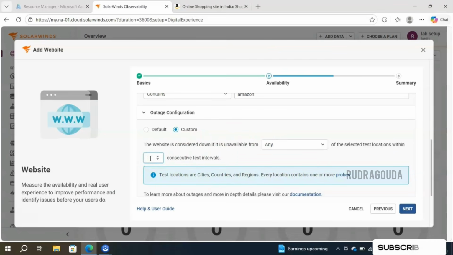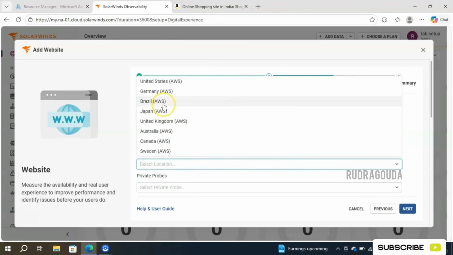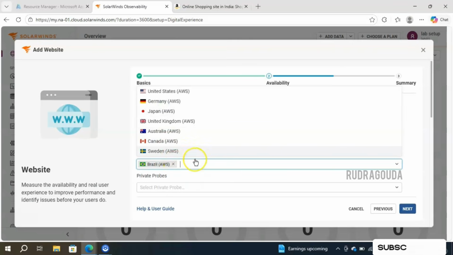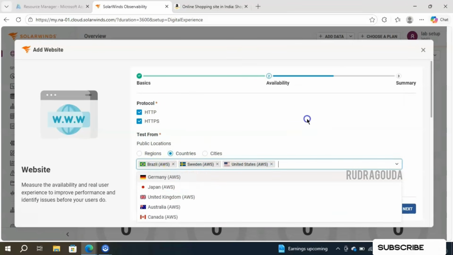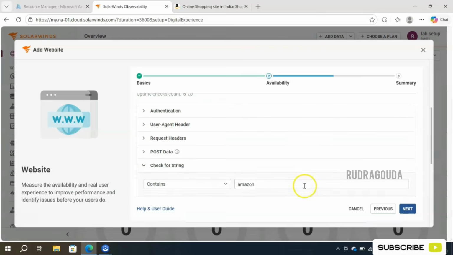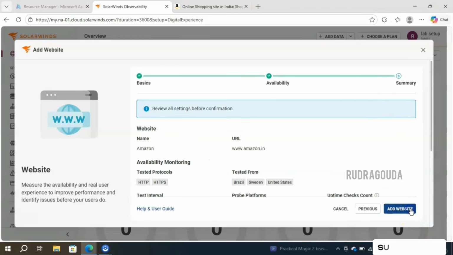I will leave it as it is, like 2. Or else, instead of the region you can go for the country as well, so I will better choose the countries here. Let me select a few of the locations. I will choose Brazil, Sweden, and also the United States. So 3 countries I have selected here, right? The remaining steps I'll leave as they are and simply click on next.